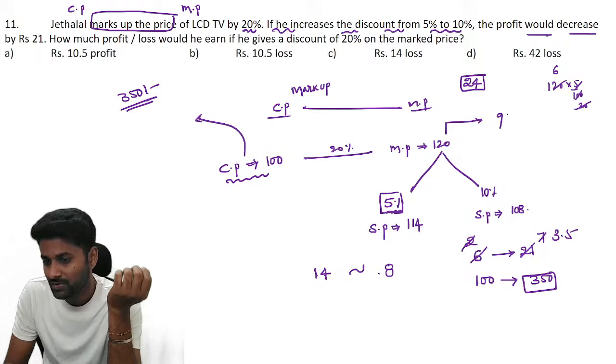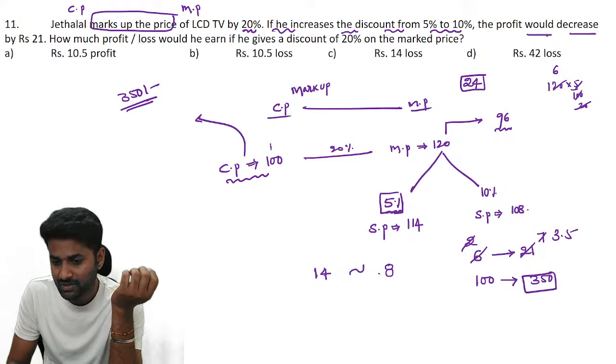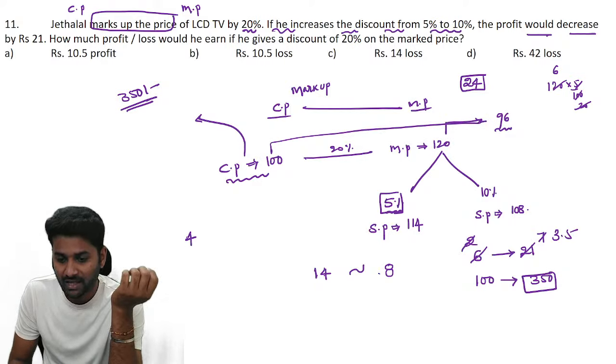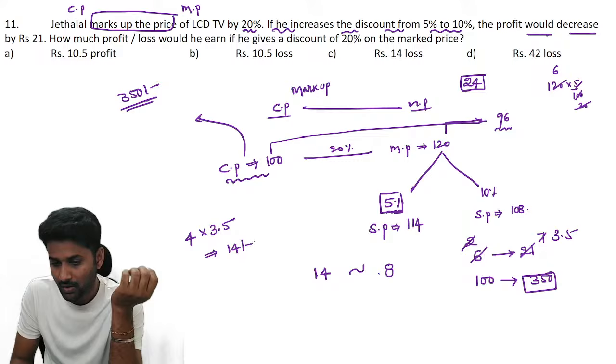So they are going to sell it for 96. Now again, how many units of loss will they get here? 4 units of loss. 4 units into each unit equal to 3.5, so the total value is 14 rupees loss.